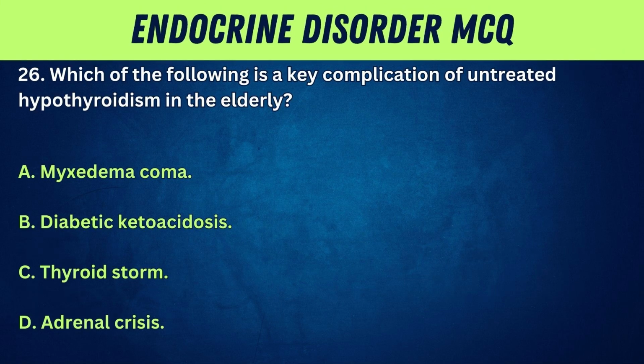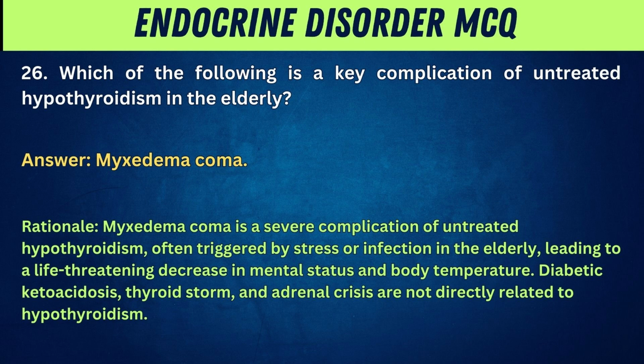26. Which of the following is a key complication of untreated hypothyroidism in the elderly? A. Myxedema coma. B. Diabetic ketoacidosis. C. Thyroid storm. D. Adrenal crisis. Answer: Myxedema coma. Rationale: Myxedema coma is a severe complication of untreated hypothyroidism, often triggered by stress or infection in the elderly, leading to a life-threatening decrease in mental status and body temperature. Diabetic ketoacidosis, thyroid storm, and adrenal crisis are not directly related to hypothyroidism.